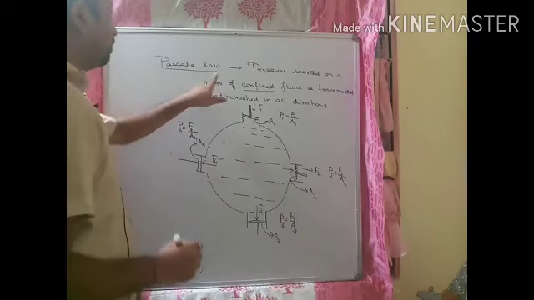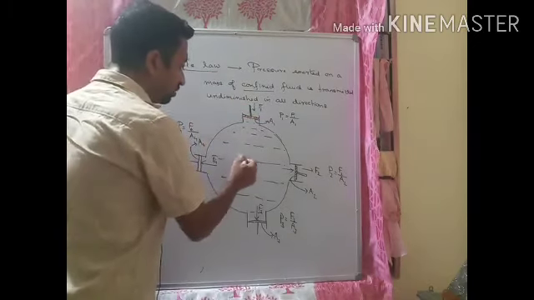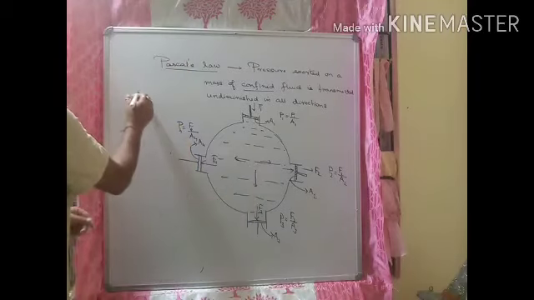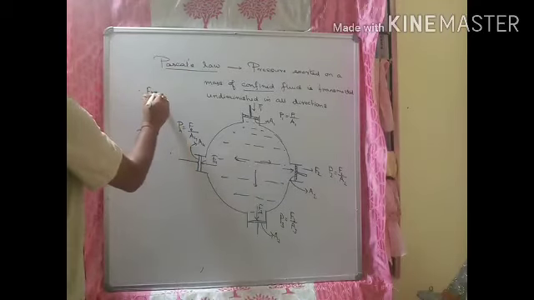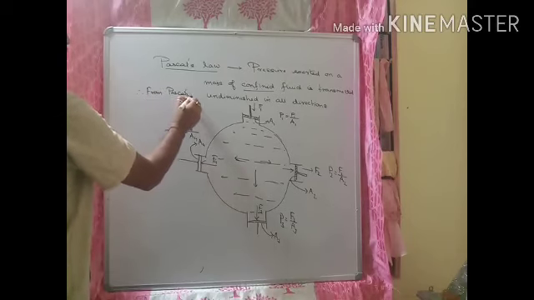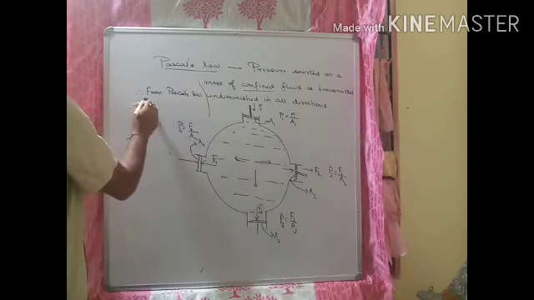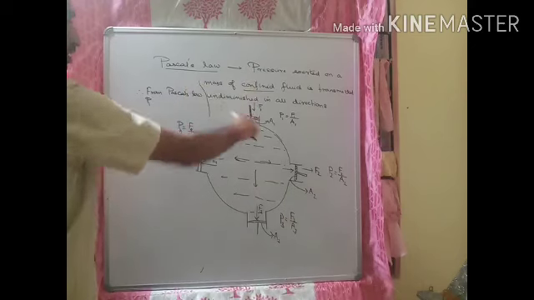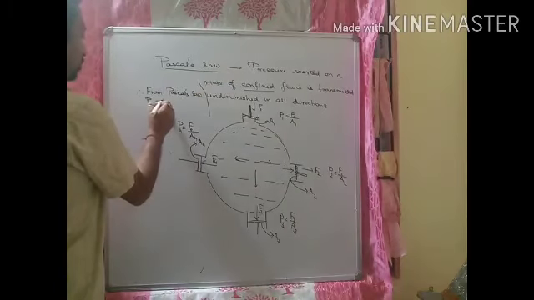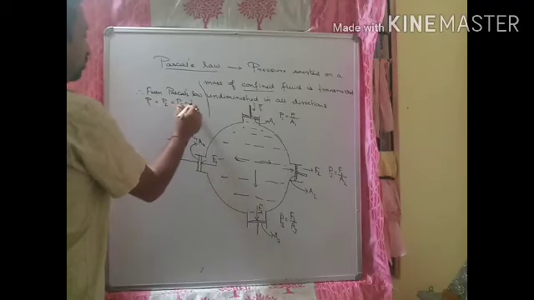Now according to Pascal's law, the pressure that is exerted is transmitted in all directions equally. That means what? Therefore from Pascal's law, we can say that P1, that is the inward pressure on the liquid, is equal to P2 is equal to P3 is equal to P4.